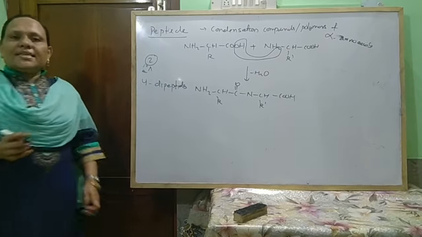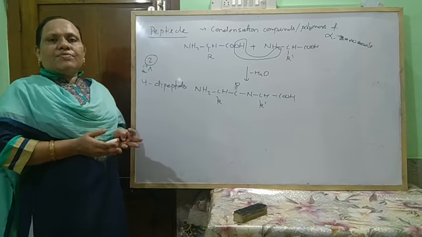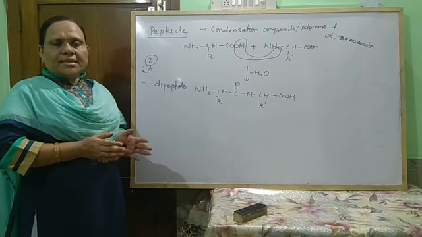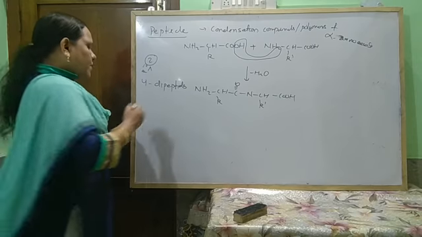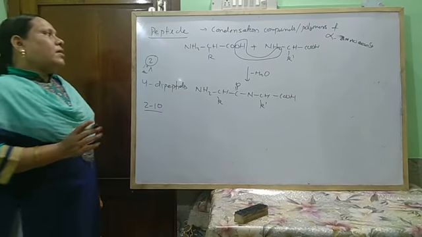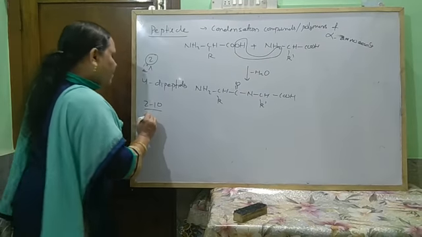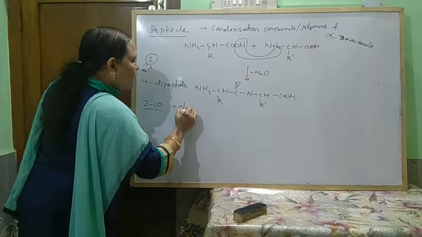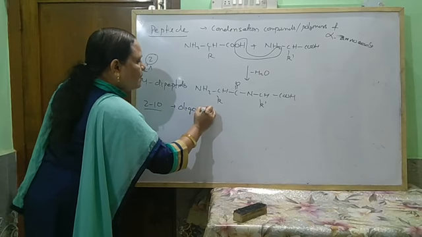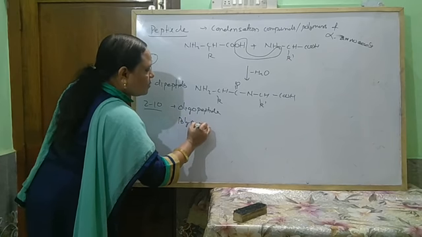These peptides are classified into two types. One is oligopeptide, which contains a few amino acids, that is 2 to 10, and another is known as polypeptide.